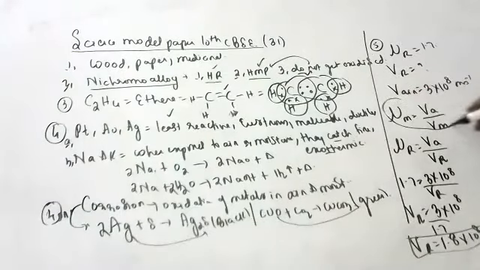So refractive index is equal to velocity of light in air by velocity of light in the given medium. What is the refractive index definition? Ratio of velocity of light in air by velocity of light in the given medium.